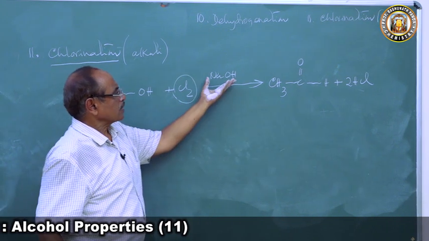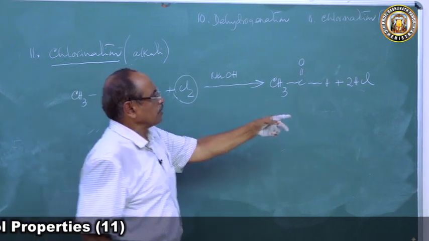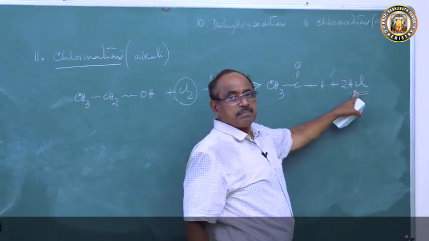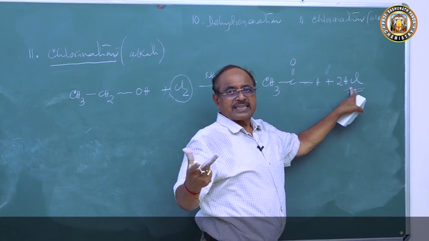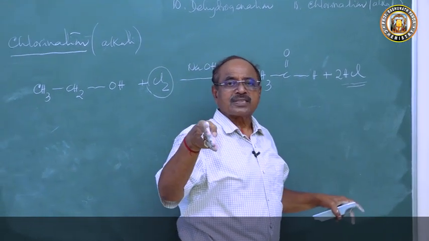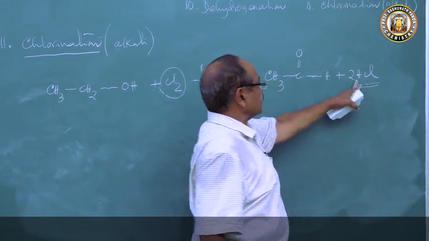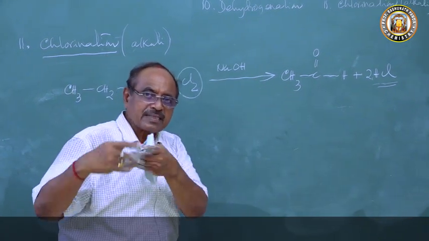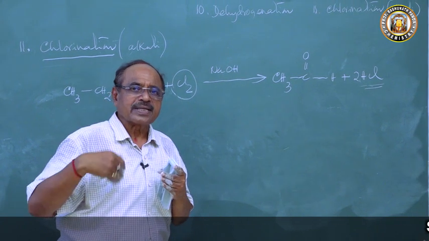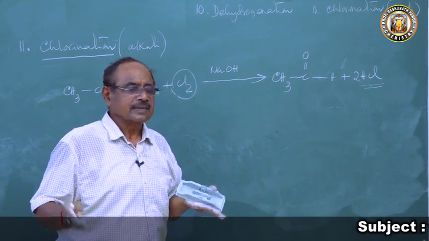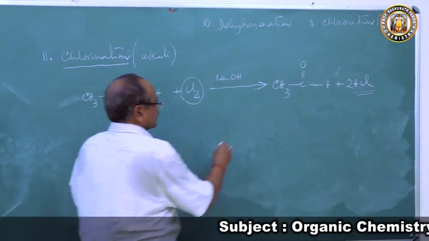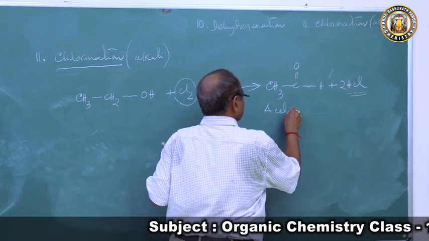Then why sodium hydroxide? Because one of the products coming out is HCl. If you take sodium hydroxide, it will react with HCl to form sodium chloride and water. That will go away from the reaction medium, and the reaction will be a forward reaction. That's the reason we take sodium hydroxide. Now you have the acetaldehyde. We got here acetaldehyde.